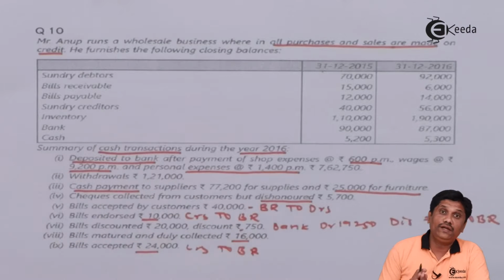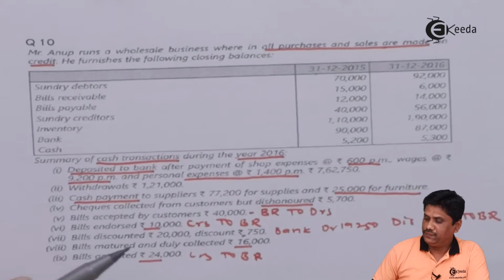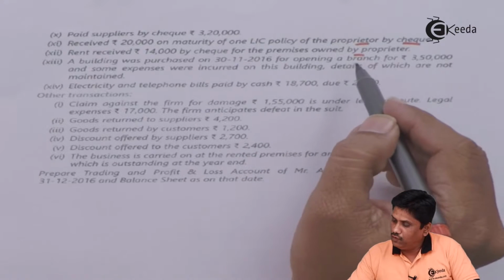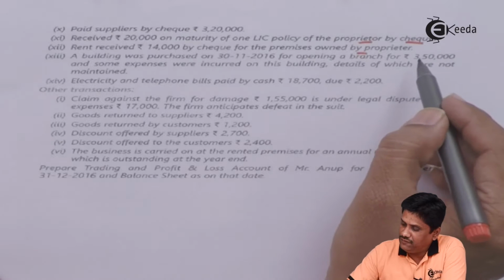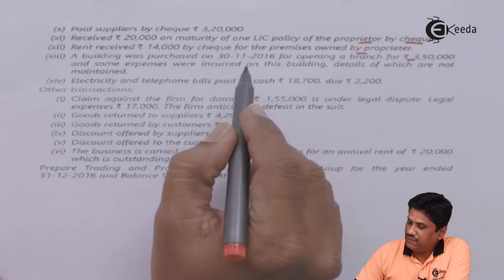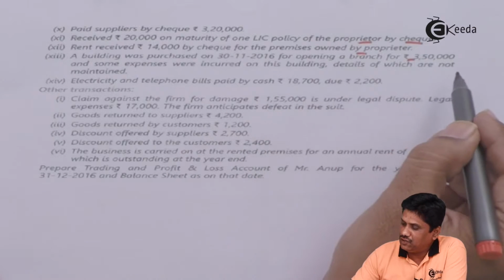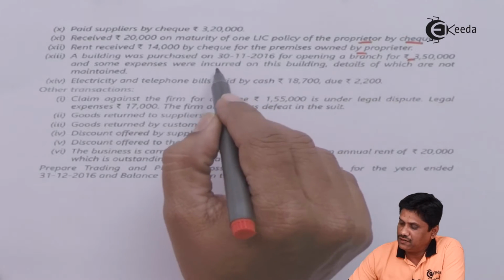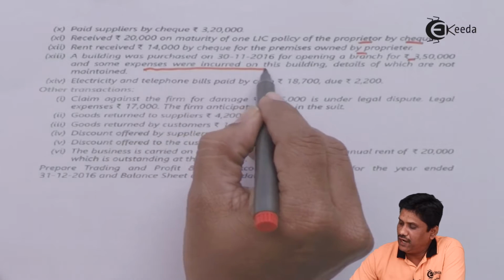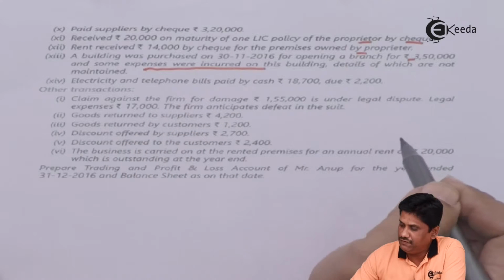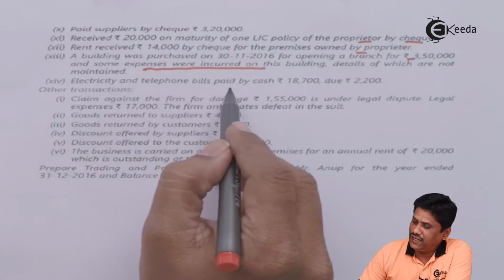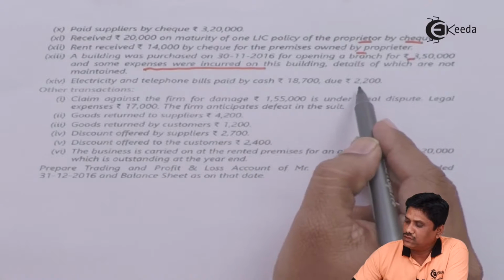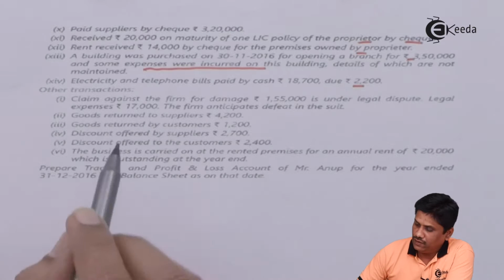So I can say the building is purchased during the current year, for opening a branch, for rupees 3,50,000. Some expenses were incurred on this building and the details of them are not maintained. We will see that. Electricity and telephone bills paid by cash and due rupees 2,200, that is fine.